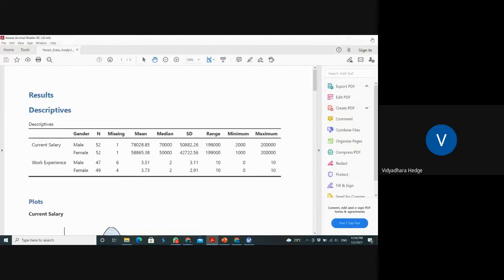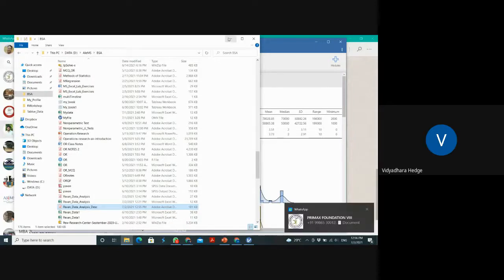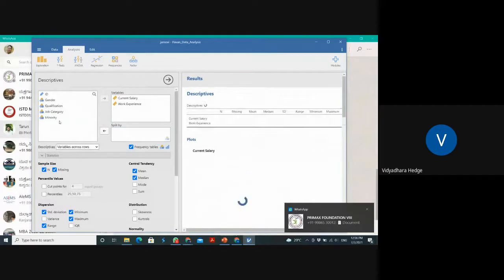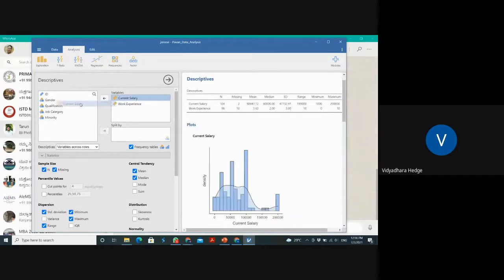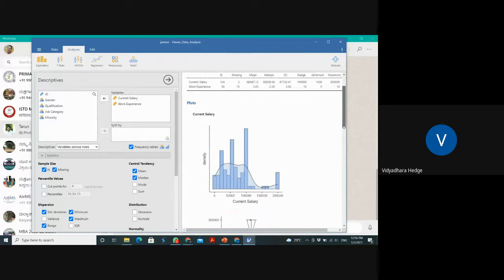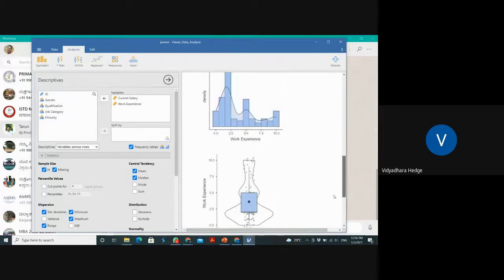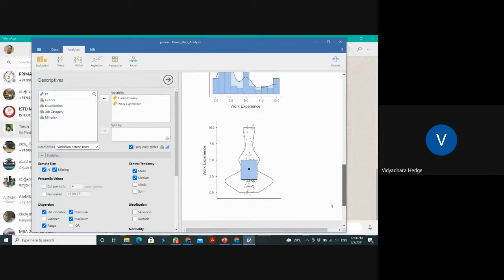I am stopping here. Whether it is normally distributed or not: see, for the categorical variables you can see how the distributions are there. This is the histogram, it takes the default, and this is for the experience. Only if I am having a continuous variable.